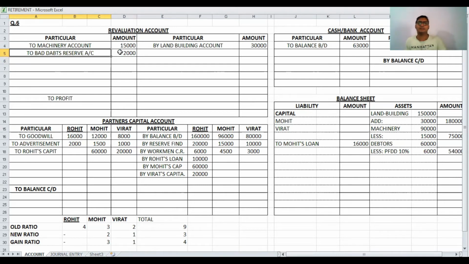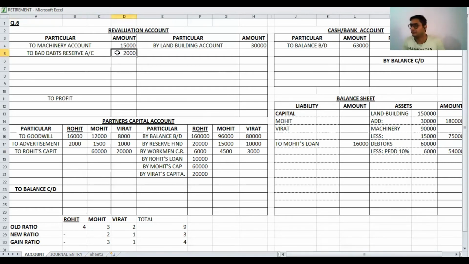Once again, the old value is 4,000, as given in the balance sheet, and the new balance is 6,000. So our bad debts reserve increased by 2,000. It is recorded on the debit side.